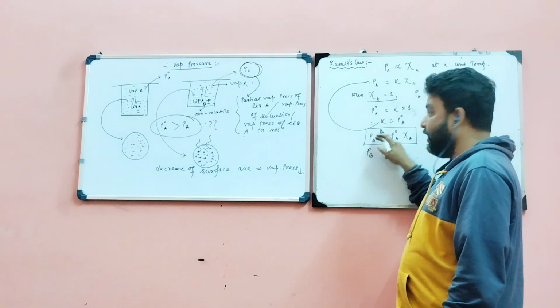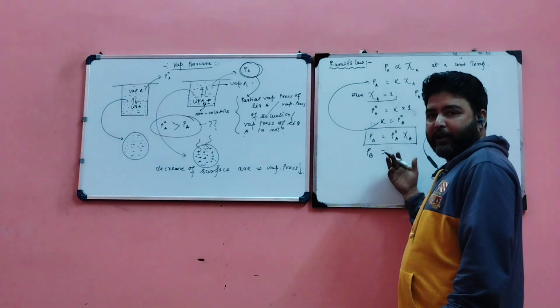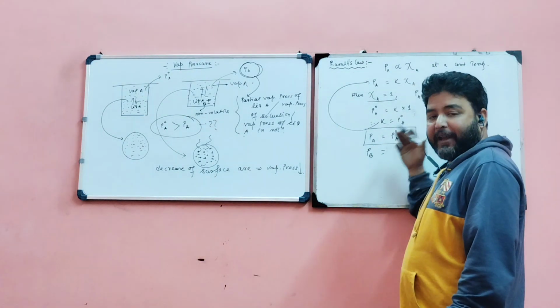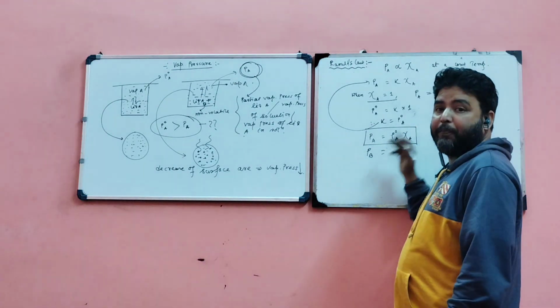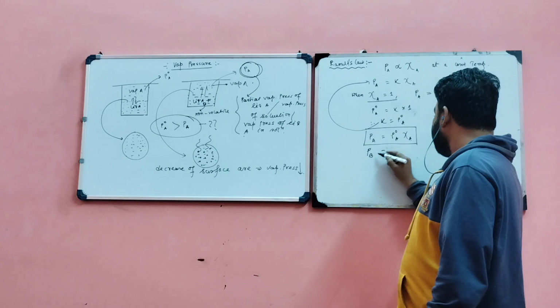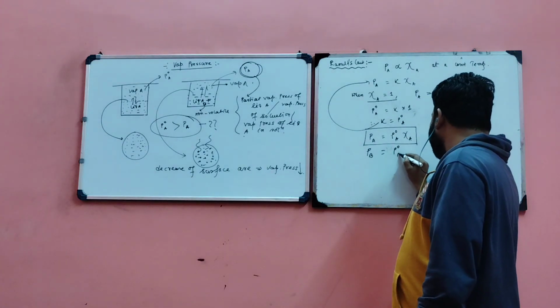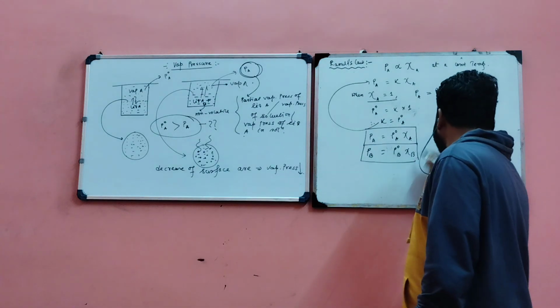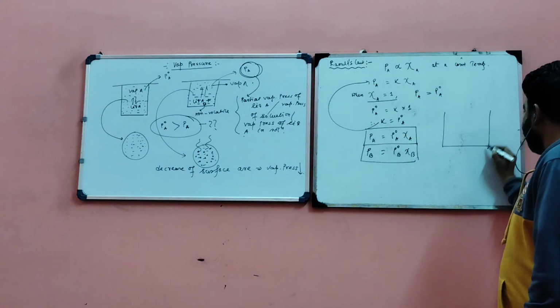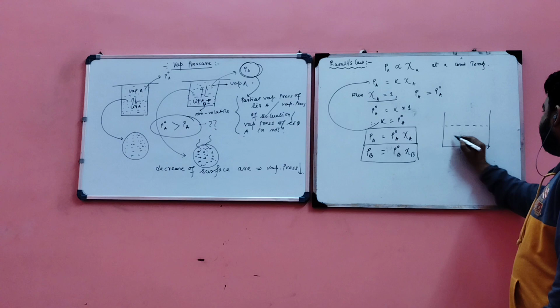Here A is also volatile, B is also volatile. These are called binary mixtures, completely miscible binary mixtures of two volatile liquids. So PB equal to P naught B into chi B. Clear? So suppose you just imagine we are taking a solution over here.